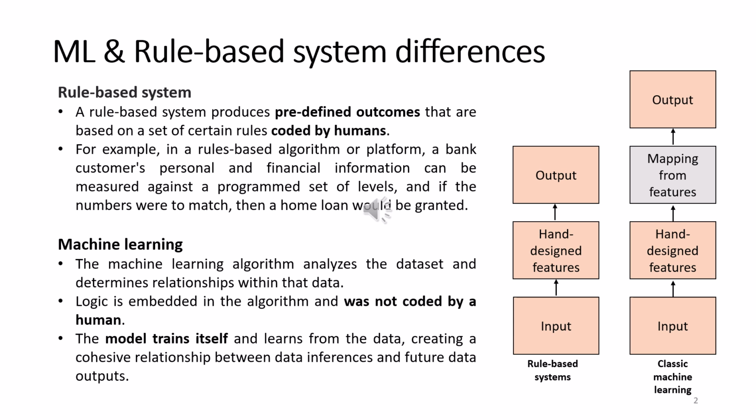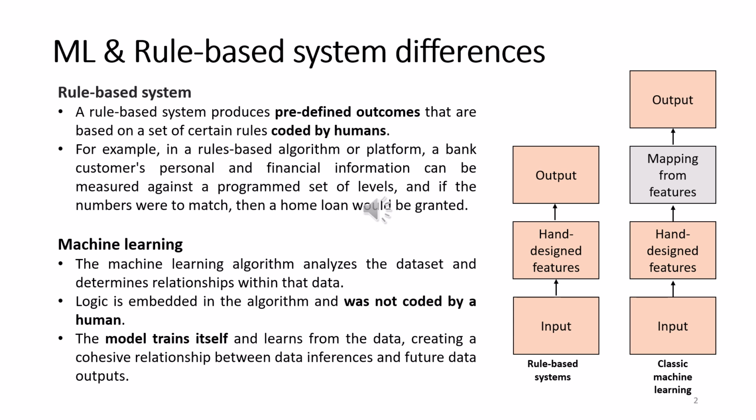A rule-based system produces predefined outcomes based on a set of rules coded by humans. For example, a bank customer's personal and financial information can be measured against a programmed set of levels, and if the numbers match, then your home loan would be granted. This is an example of a rule-based system. Here, everything is hand-designed features.